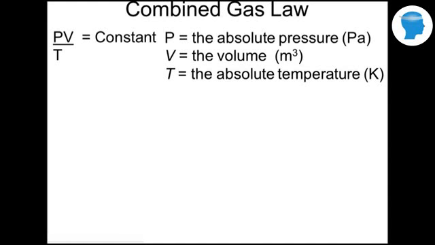If you know the temperature in Celsius, if you add 273 to it, that would be the temperature in Kelvin. So for instance, 0 degrees Celsius would be 273 Kelvin. 100 degrees Celsius would be 373 Kelvin.